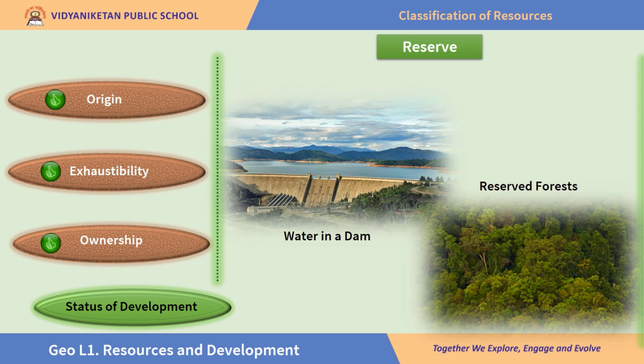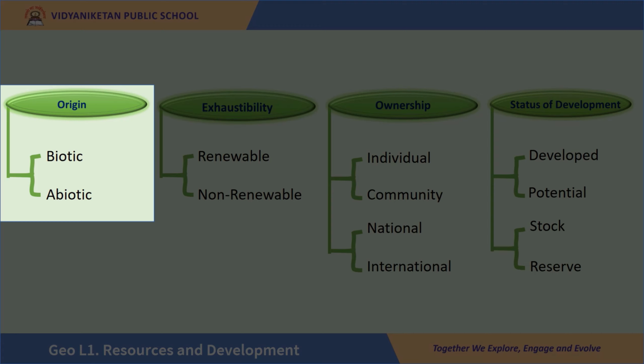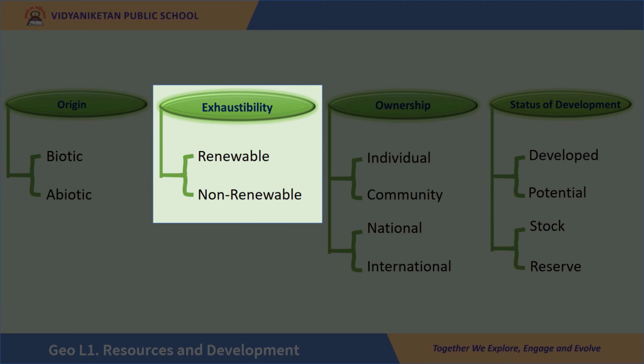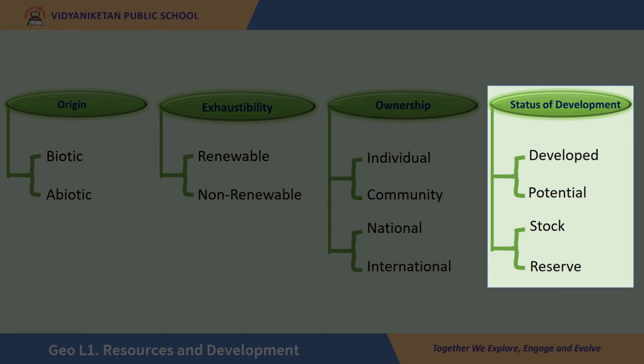Children, so far we have learned classification of resources based on origin into biotic and abiotic, based on exhaustibility into renewable and non-renewable, based on ownership into individual, community, national and international, and based on status of development into developed, potential, stock, and reserve. So that's the end of the first part of resources and development.